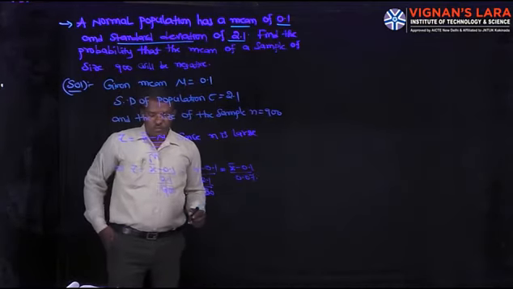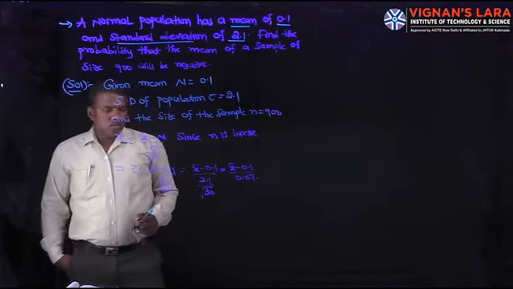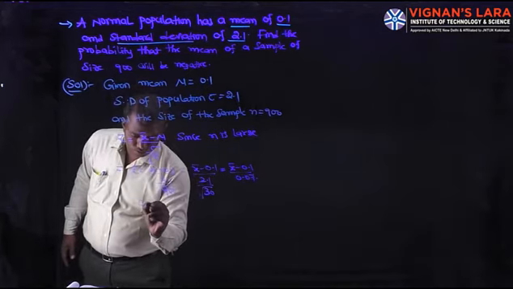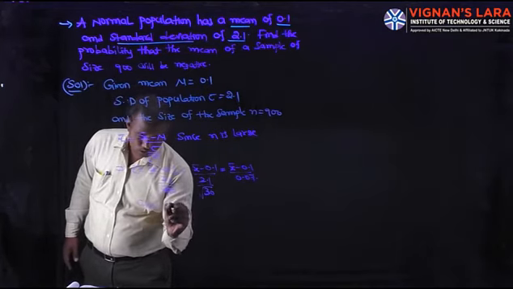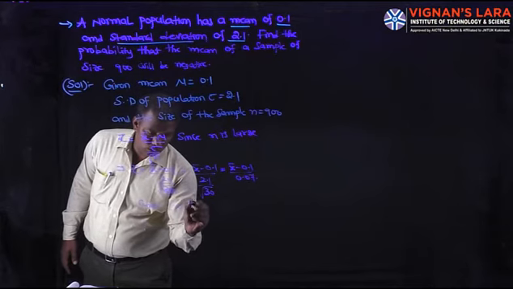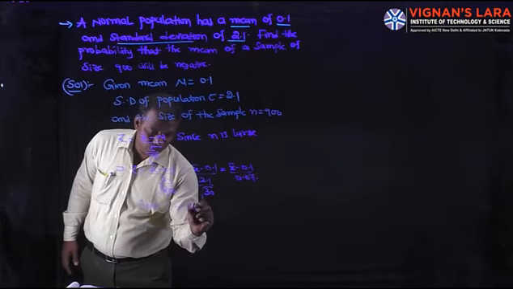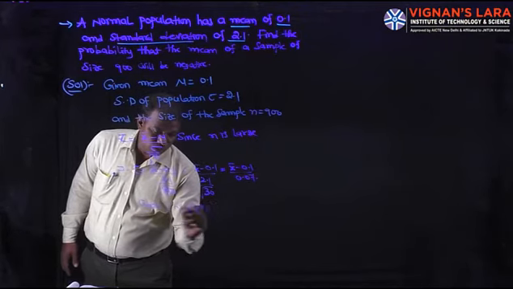So z is x bar minus 0.1 by 0.07, where z is approximately the normal distribution N of 0, 1.